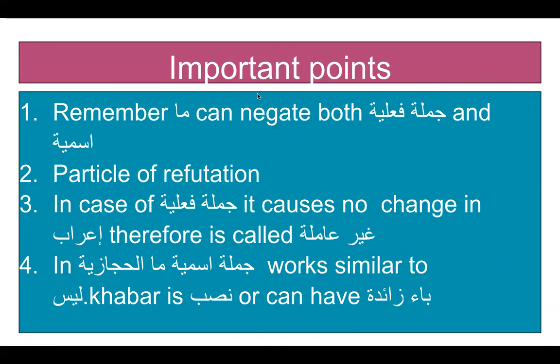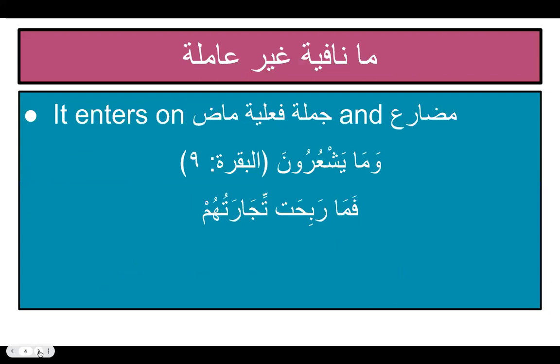Important points to bear in mind if you are a beginner student of grammar: Ma Nafiya, that is a particle of negation, can negate both Jumla Fi'liya and Ismiya. It is a particle of refutation. It refutes a claim. In case of Jumla Fi'liya, it causes no change to the i'rab of the sentence, therefore it is called Ghair Amila. When it enters Jumla Ismiya and works like Laysa, it is called Ma Amila or Ma al Hijaziyya; the khabar of this Ma is nasb or can have ba zaida attached to it. So let's learn in detail all this.